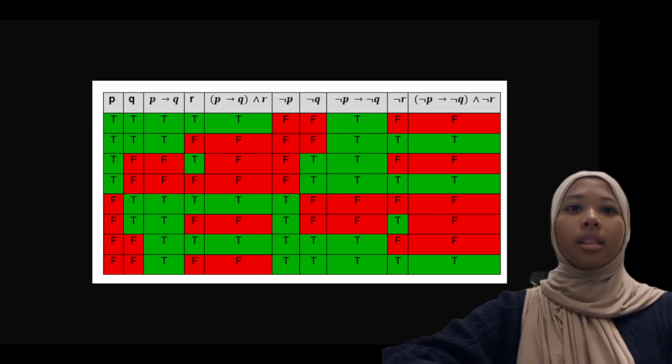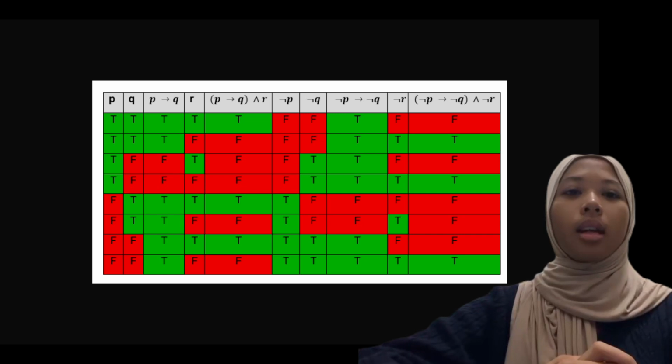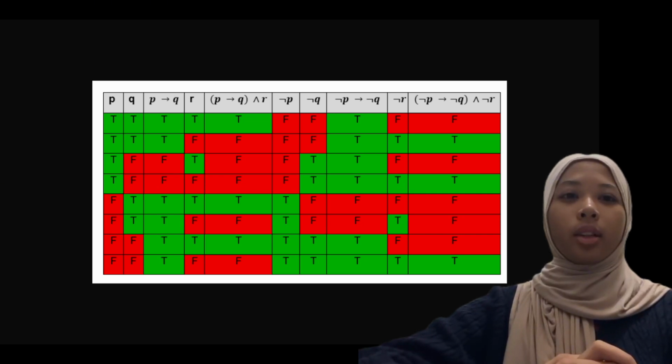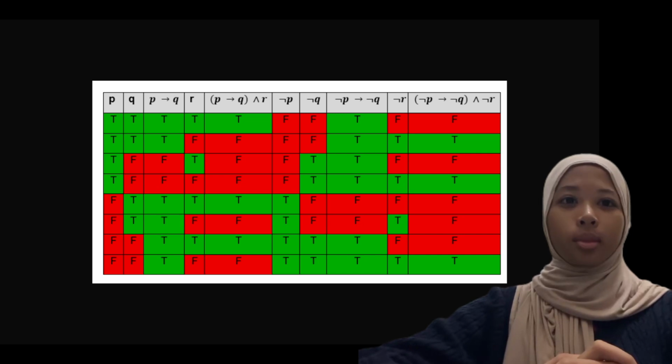Other than that, the result will be true. Next, R is the alternate of true and false. For the final result, we look at P implies Q and R. If P implies Q is true and R is true, then the result is true. Other than that, it's false.